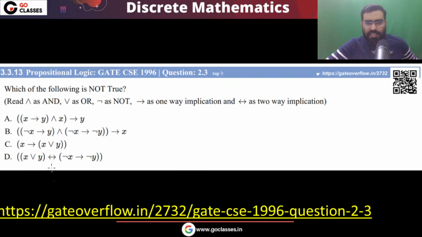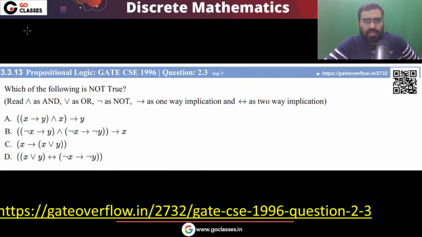Now let's start with this question. Tell me what is the answer. This is a GATE 1996 question. The question is asking for a false statement: which of the following statements is false? Four options are given to you, and the question is asking which of them is not true. Which of these implications is not true?